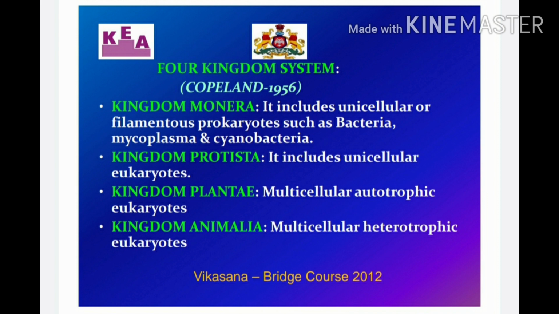I hope you are able to distinguish between autotrophs and heterotrophs. Autotrophs can prepare their food themselves, and heterotrophs are dependent on others for their food, like us. We humans are dependent on plants and animals for food. And unicellular means single cell, multicellular means which contains millions of cells.